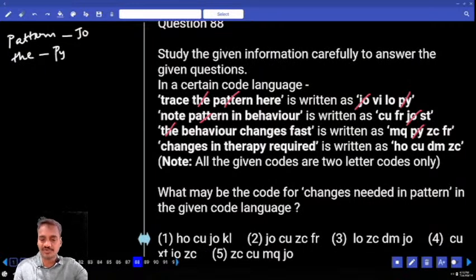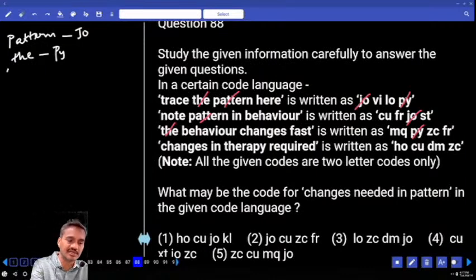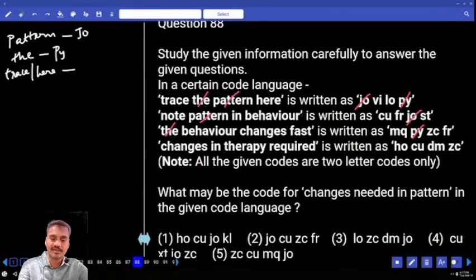And if you compare the first and the fourth, trace and here, these 2 words were not repeated anywhere else. Hence the codes also cannot be identified here. Hence VI or LO in any order, VI, LO.